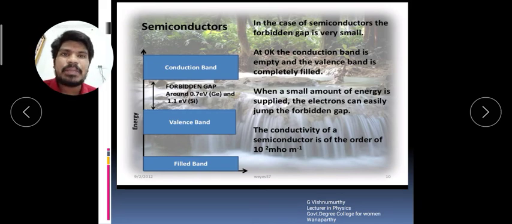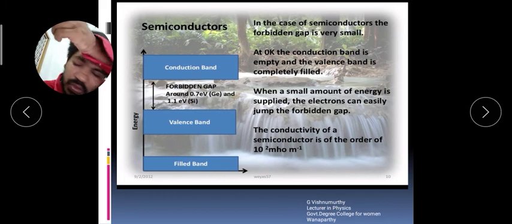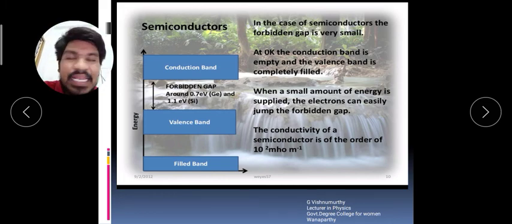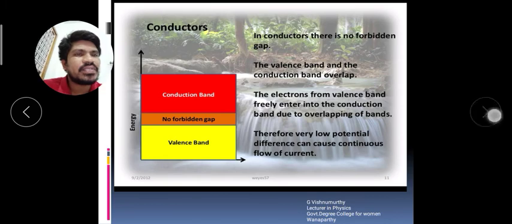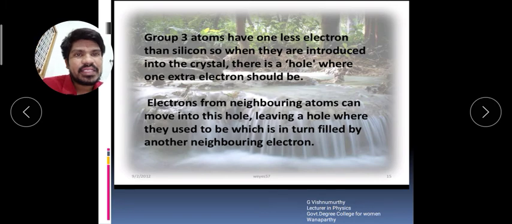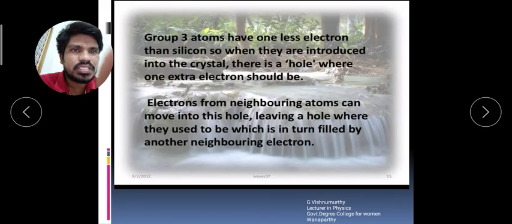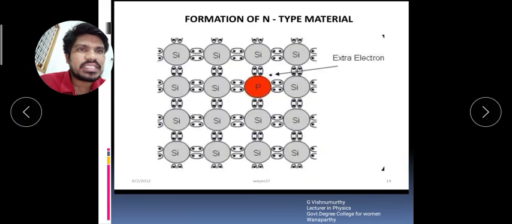When we add some impurities to the semiconductor, we get the extrinsic semiconductor. Depending upon the doping element or impurity, the extrinsic semiconductors are divided into two types: P type material and N type material. Here you see this is the N type of material. Group 3 atoms have one less electron. This is the P type. One slide is missing there.